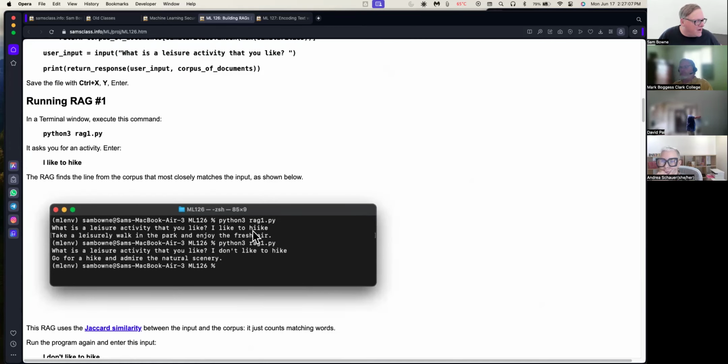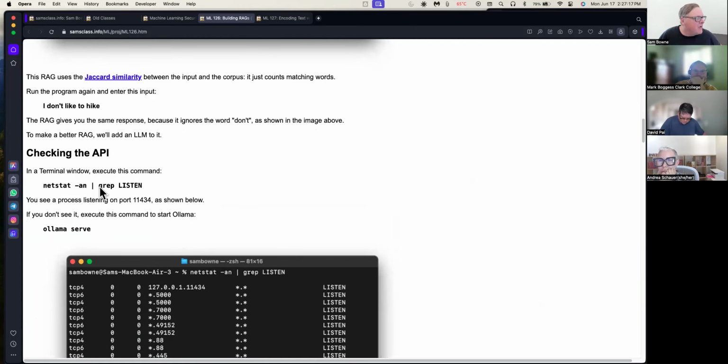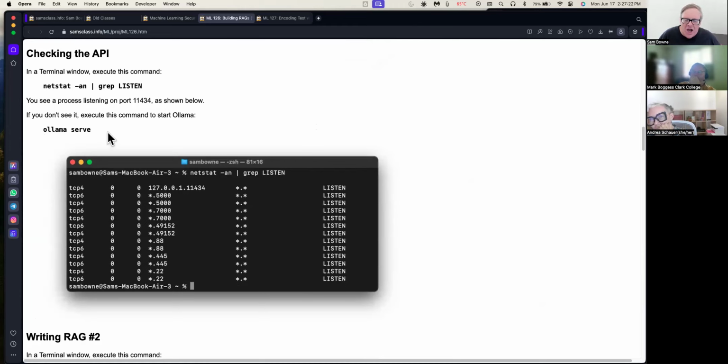And I just noticed there's a typo here, and yet somehow it noticed it. So I wonder if it's actually matching letter by letter and not word by word. But anyway, that's retrieval augmented generation in its simplest case. Now, what's better is to run a local model, Ollama. This is a way to run a model locally.